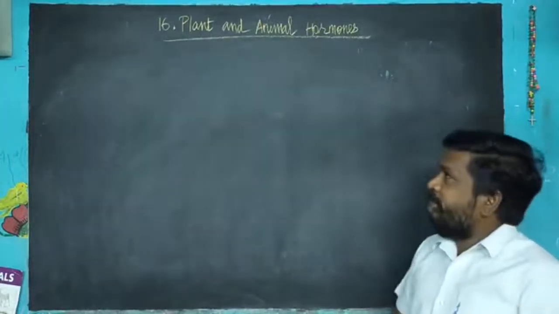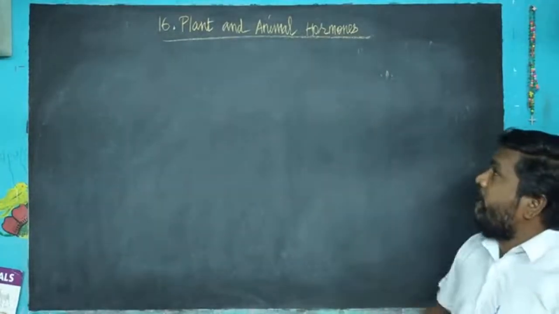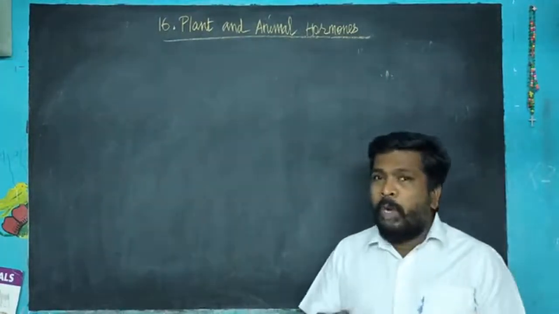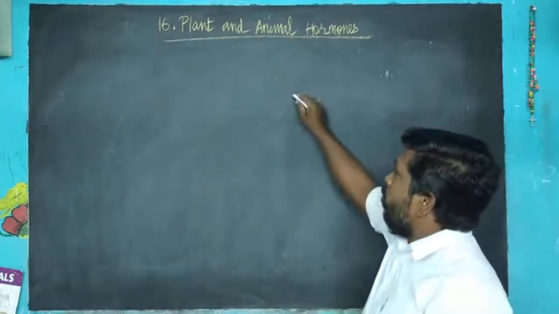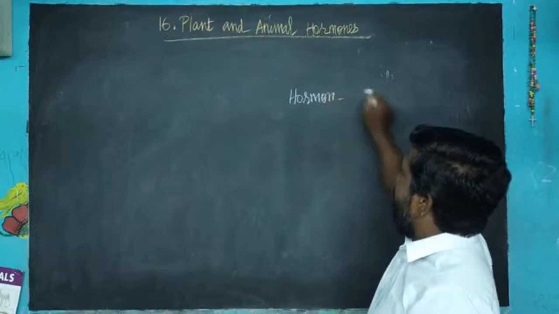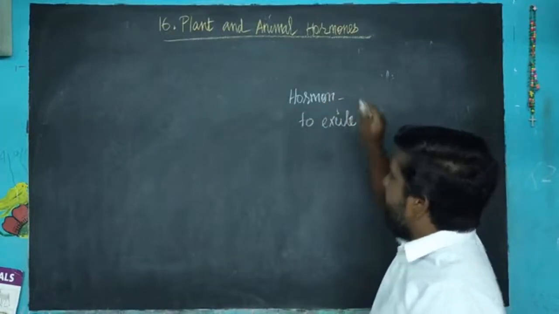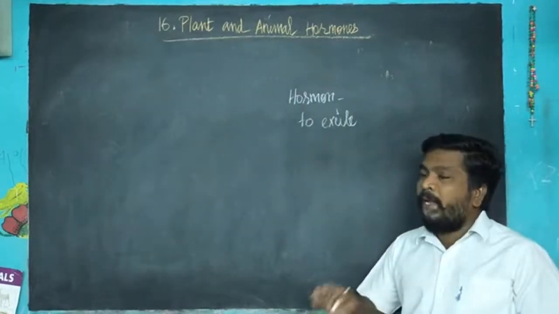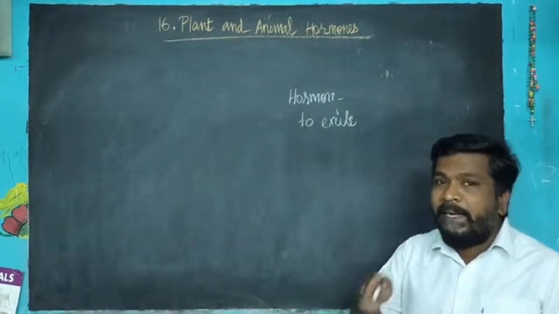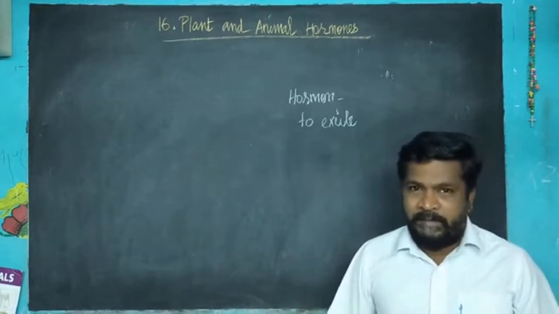Good morning, dear children. In this class, we are going to learn about plant and animal hormones. So, what is a hormone? The word hormone is derived from the Greek word hormone, which means to excite. Excite means to induce. Plant and animal hormones mainly take part in the regulation of metabolic processes.